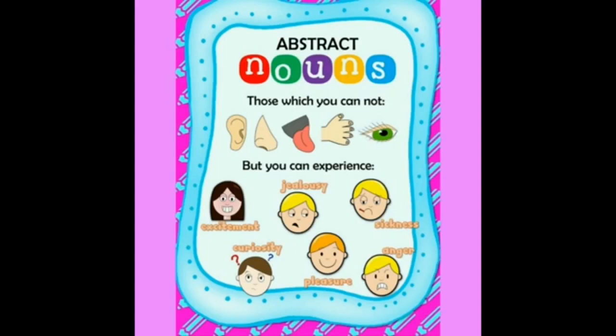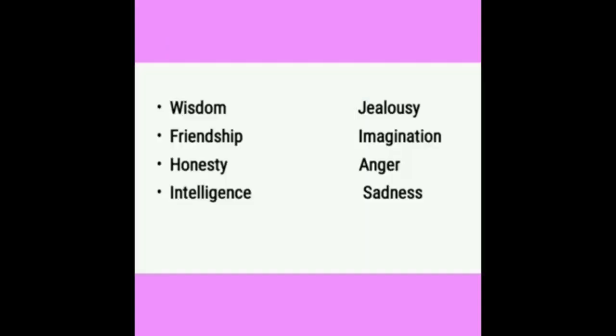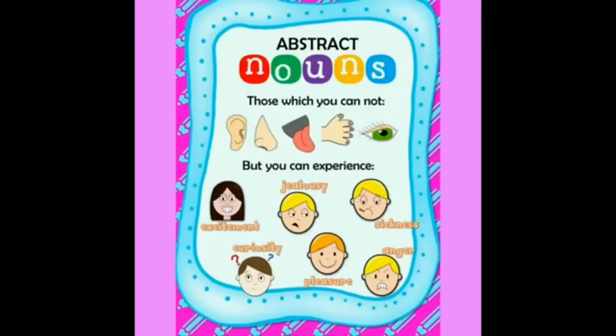Wisdom, friendship, honesty, intelligence, jealousy, imagination, anger, sadness. These are abstract nouns. We identify them through our experience.